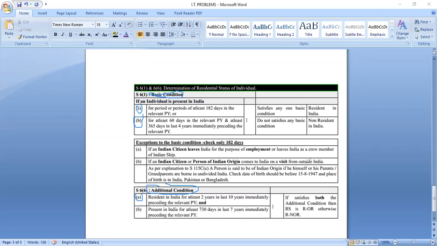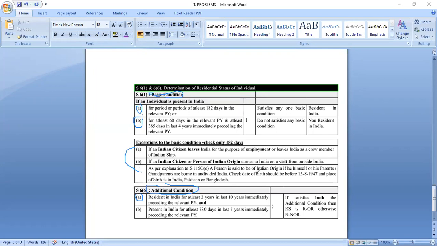If these conditions are satisfied, that individual needs only rule A, not rule B. These are the exceptions we can say. For them, there is no need to check rule B.